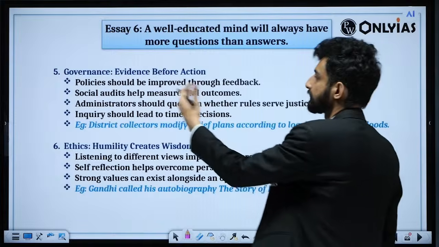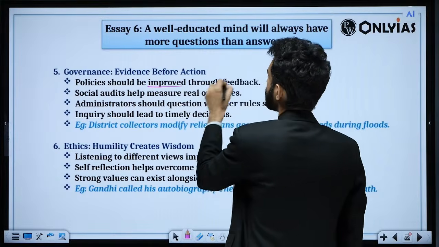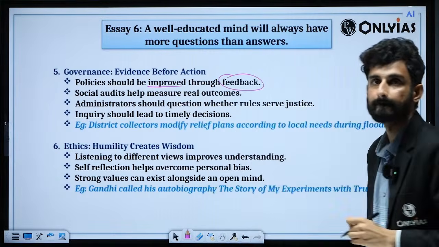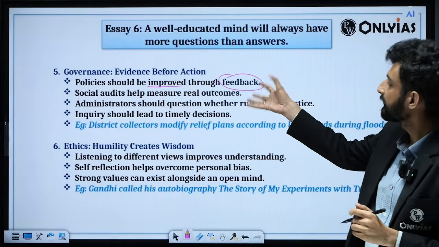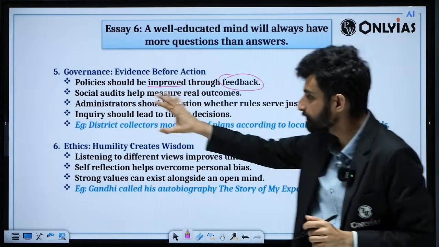Then evidence before action. Policy should be improved through feedback. So feedbacks are also taken in the case of questioning as well. So social audits are